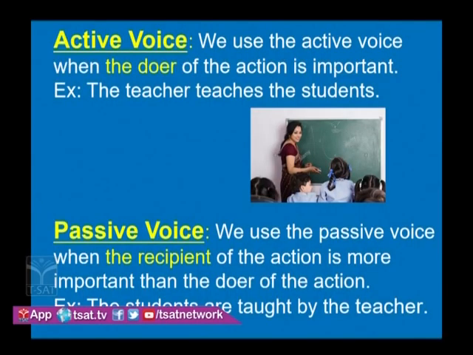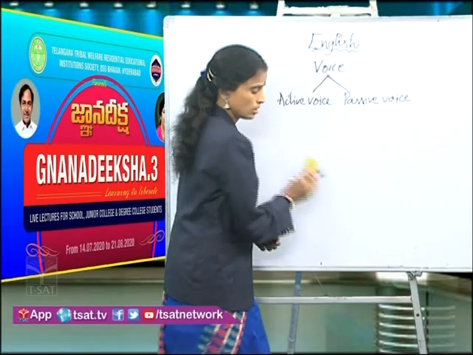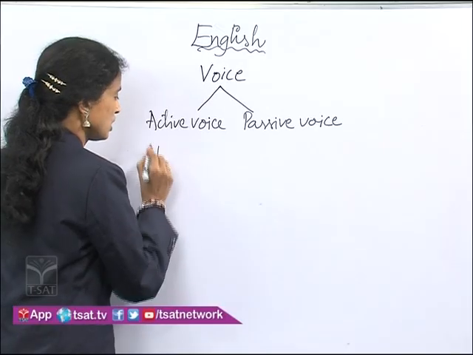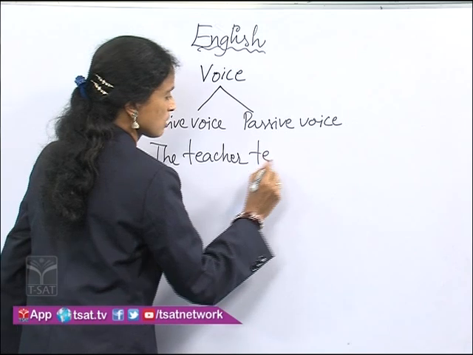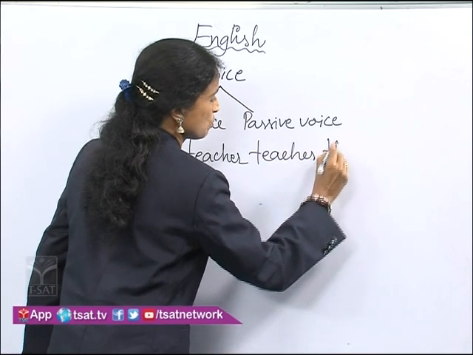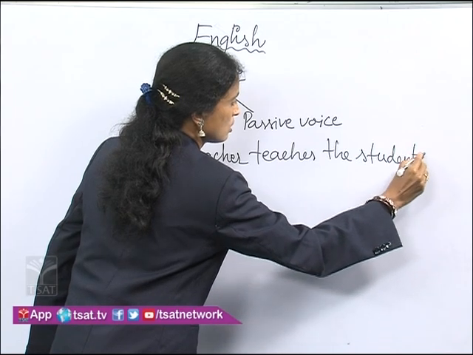We use active voice when the doer of the action is important. Right? We use passive voice when the recipient of the action is more important than the doer of the action. For that, let us have an example. Here, the teacher teaches the students. The teacher teaches the students.